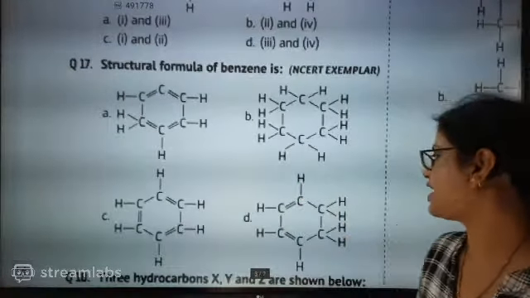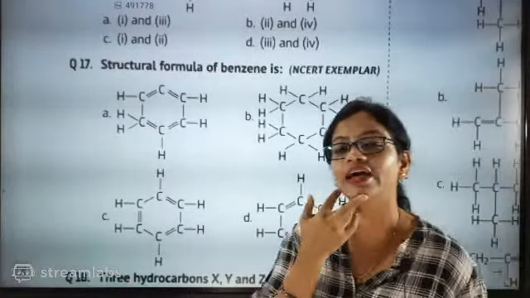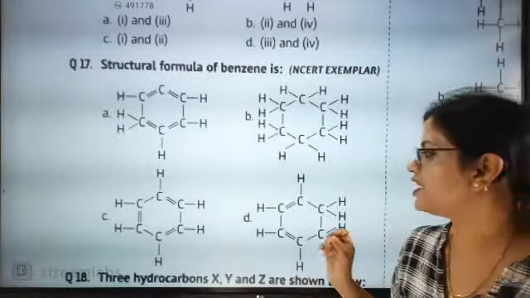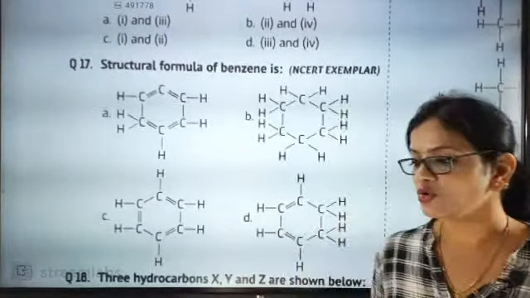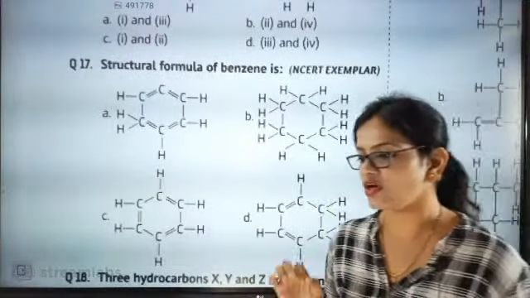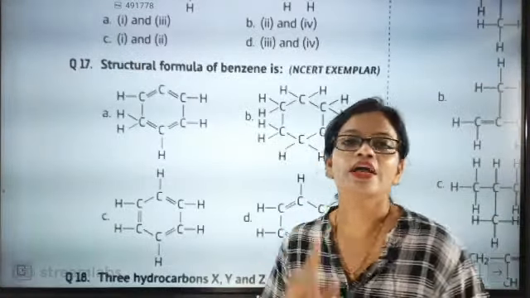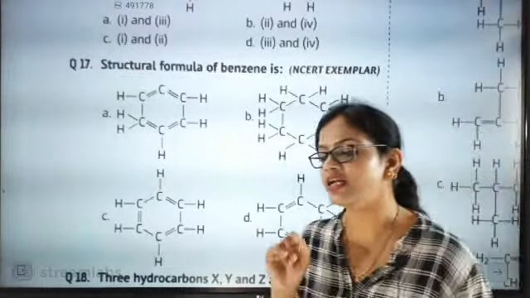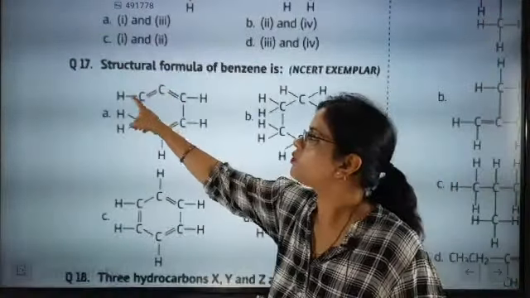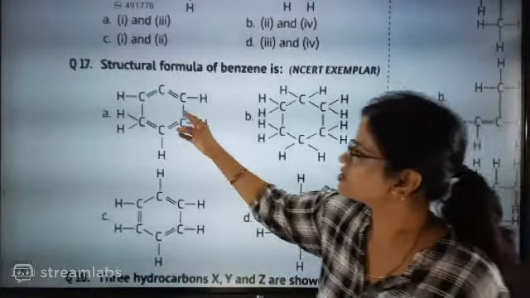I told you at the time of teaching benzene structure, I told you now ortho, para, meta direction will be there. Benzene formula is C6H6. What is the formula for benzene? C6H6. And I told you in benzene structure alternately double bonds are there, not one side double bond. See here, 1, 2, 3, 4 carbon. Then what is hydrogen doing? Okay, so this structure is wrong.